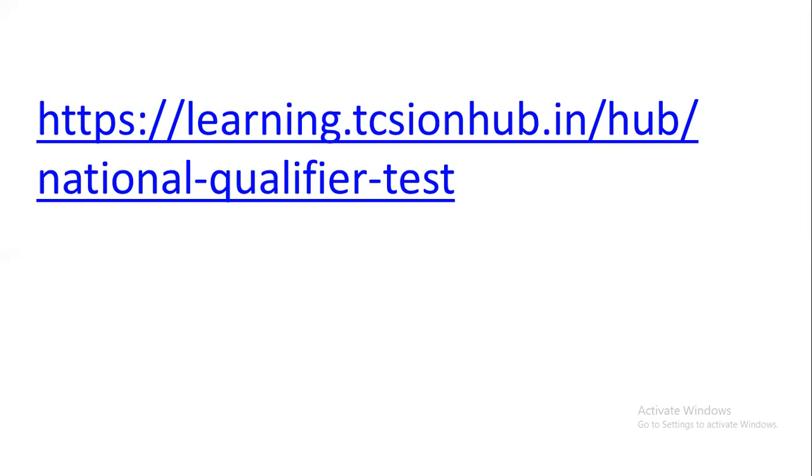So this is the registration link. It's http, learning.tcsionhub.in. Now, please make it a point that the registration link is tcsionhub.in. It's not the main site, that is TCS Next Step. It's not TCS Next Step, it's tcsionhub.in, and we're going to begin with the registration process first. Let's see how the registration needs to be done.